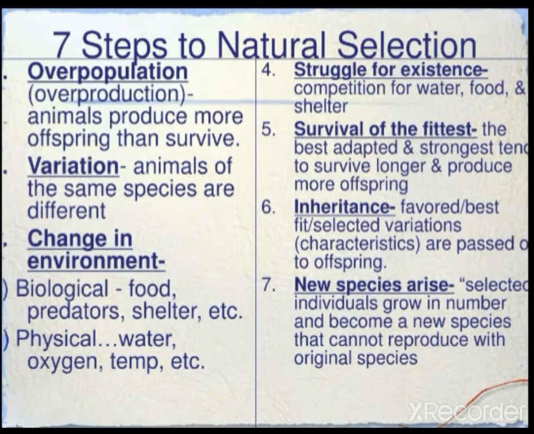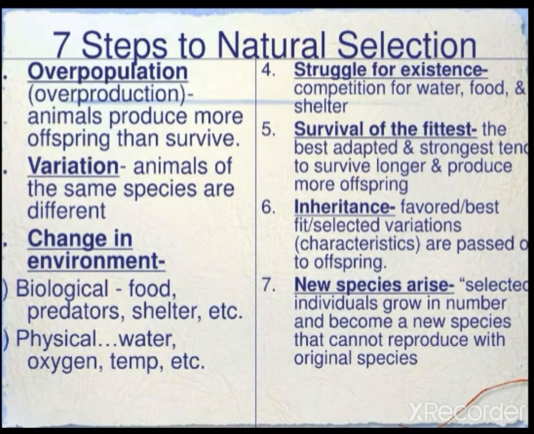So now let us see the steps. Mainly the 7 steps are there in natural selection. First is overproduction. All organisms tend to produce more organisms because they want to survive better. Starting from bacteria to higher animals, all of them multiply and try to establish themselves. But they are not all able to survive. Why? Because they show some variations.